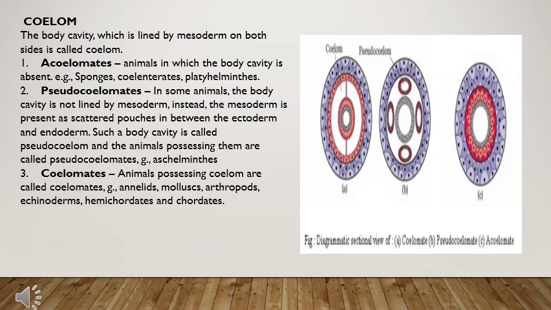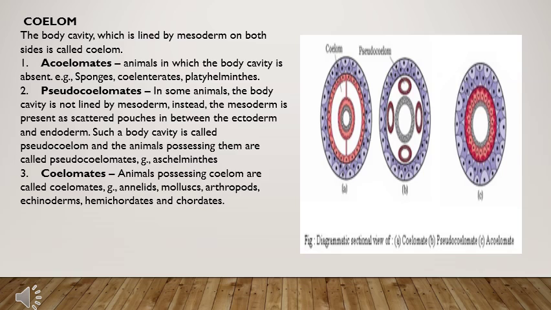What is going on there? In some animals, the body is not lined by the mesoderm. Instead of mesoderm, there are scattered pouches in between ectoderm and endoderm. Okay, mesoderm नहीं है, कुछ scattered parts present है ring form में जो कि cavity की तरह show होते हैं, but they are not exactly the cavities. So such type of animals are pseudocoelomate, for example, Aschelminthes.